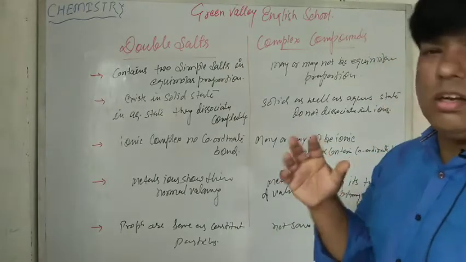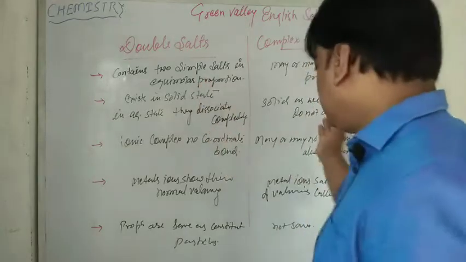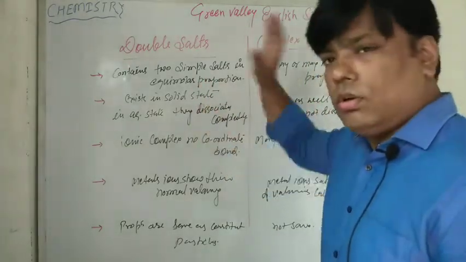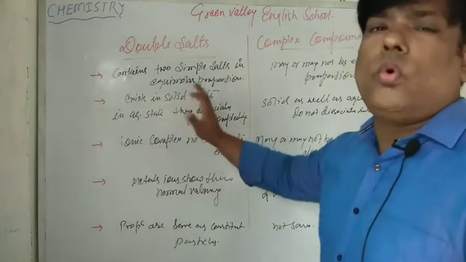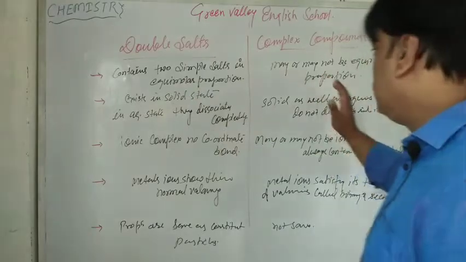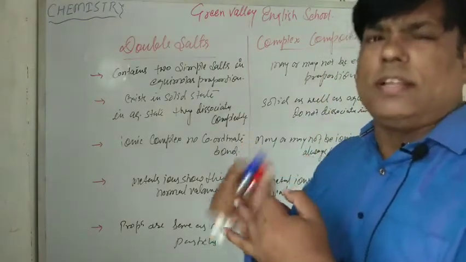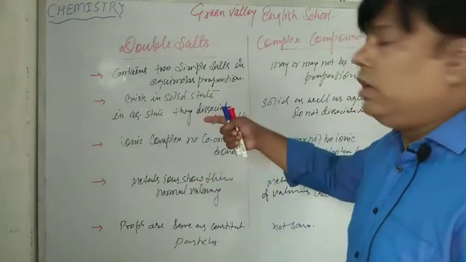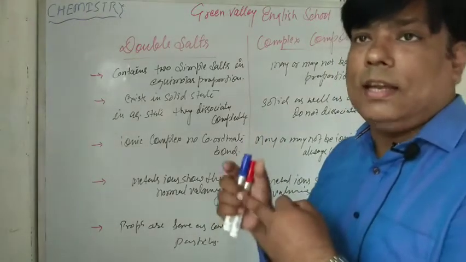Double salts are ionic compounds, ionic complexes, and this one is also an ionic compound, an ionic complex. This one is only an ionic complex, but there is no coordination bond. Our complex compounds may be ionic, meaning cationic or anionic, or neutral also. As discussed earlier, complex compounds are of three types: anionic, cationic and neutral.